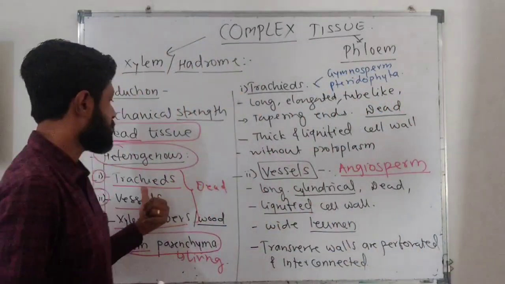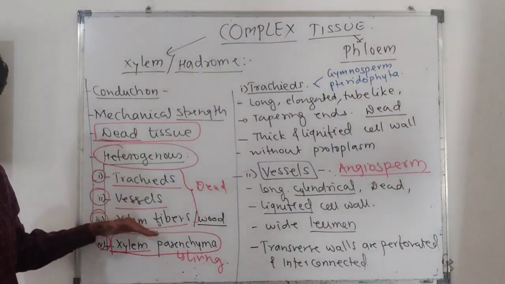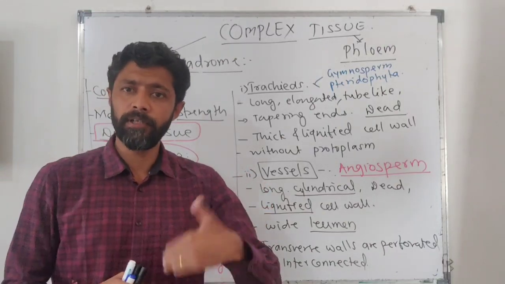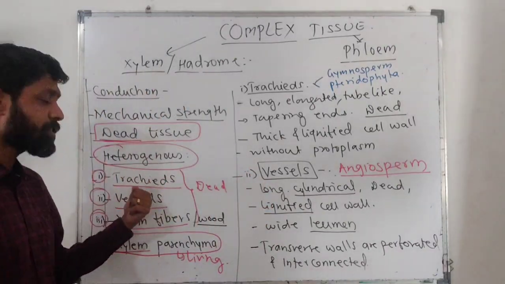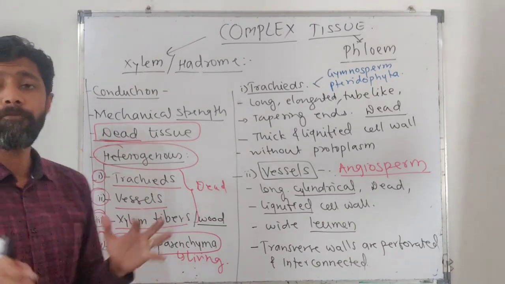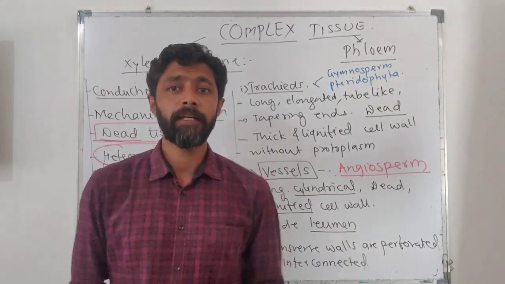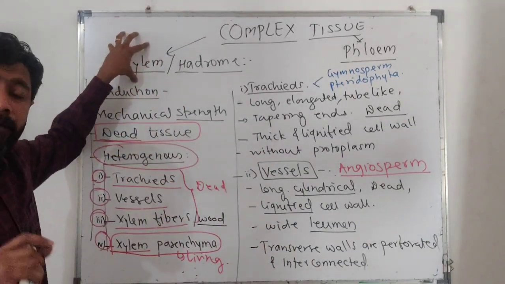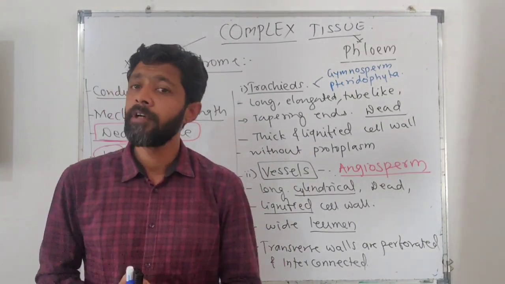Now, one by one we have to consider each one of them, how they are constituted, how they are formed, and each of their characteristics. So this trachea, vessel, xylem parenchyma, and xylem sclerenchyma will form a tissue. That tissue we call xylem, and xylem is primarily meant for conduction of water.